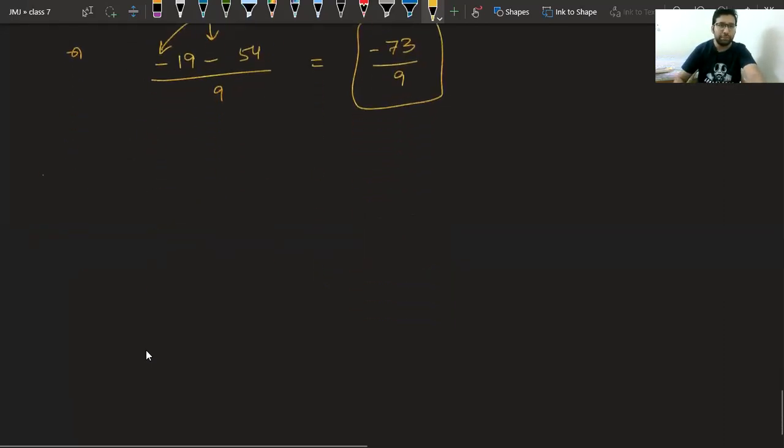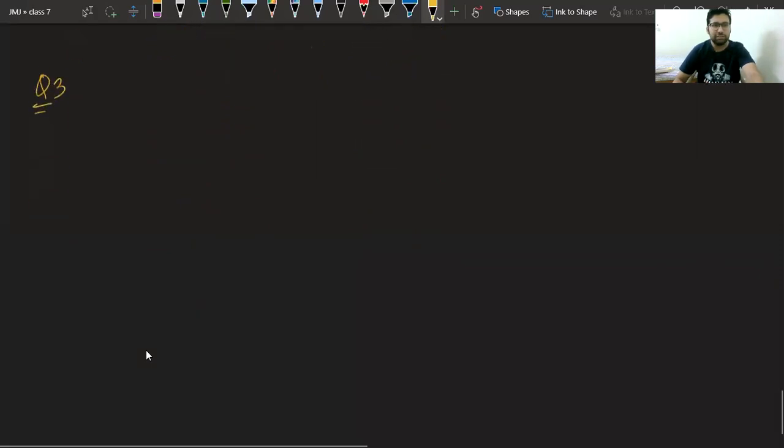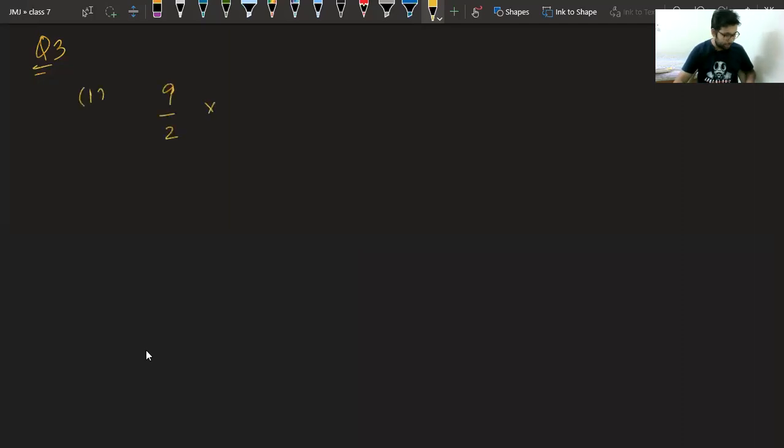That is multiplication. Again, similar to chapter number 2 only. Suppose I take the first part, 9 upon 2 multiplied with minus 7 upon 4. Class, what is the answer? We have done in the chapter on fractions, multiplication of fractions.